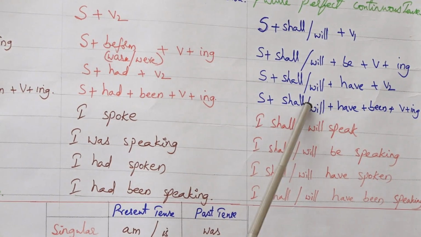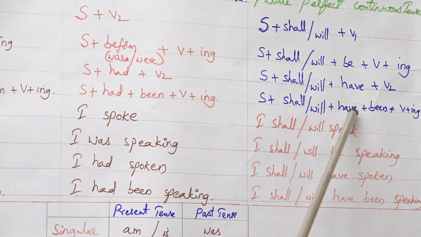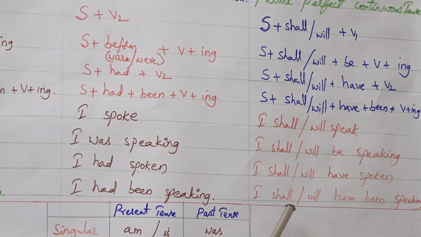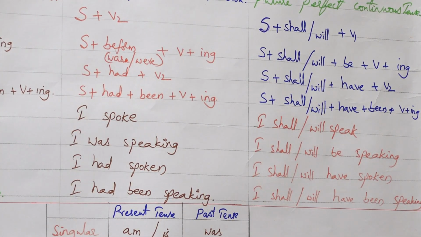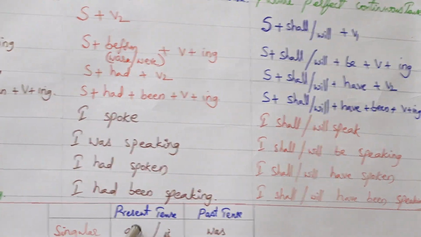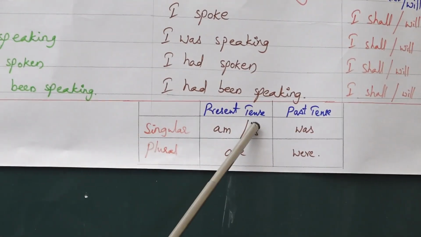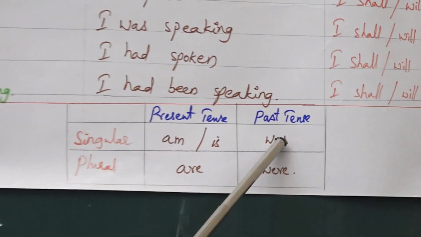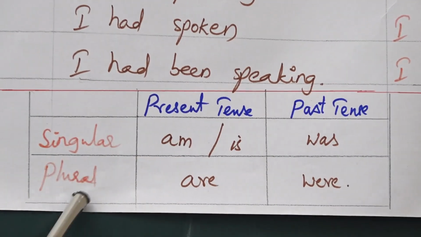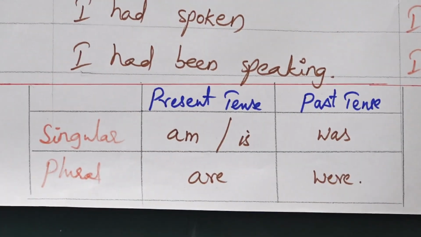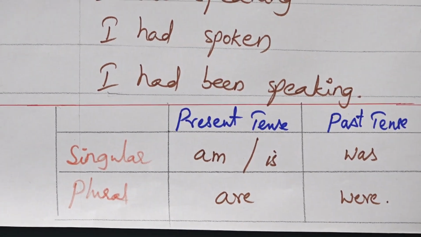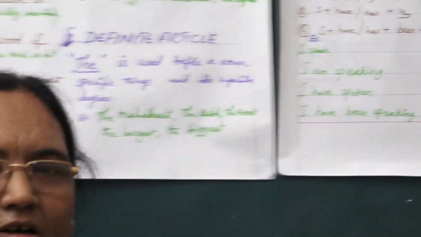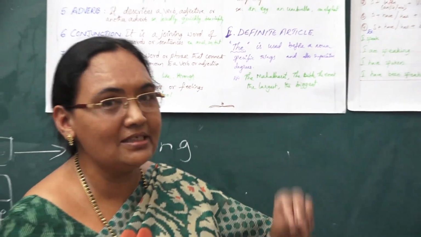Next, subject with shall or will plus have plus been plus ing form: I shall have been speaking. While filling these, for singular present tense it is am or is, and for singular past tense the helping verb was should be there. Plural: are and were. That means when you are going through the editing part, you have to see which tense these 5 lines belong to and what the mistakes are there.